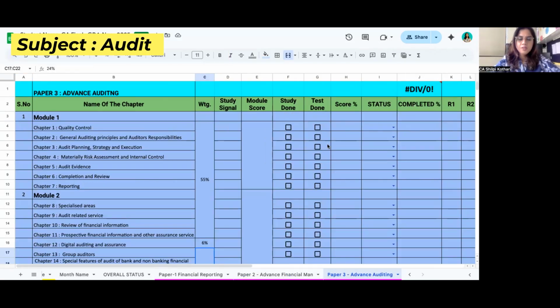Now next, the most important and basically most dangerous subject for every CA student is audit. Audit. While they read it, everybody feels this is a very easy topic, easy to understand, easy to write. But what happens in the exam is a big question for everybody. The major problem is they study well, but they don't practice the questions.